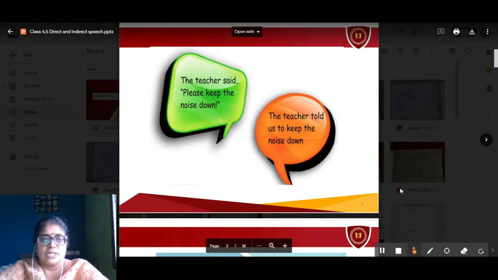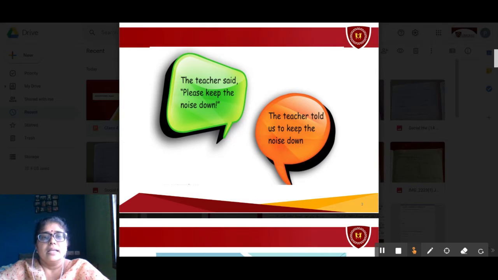Now look at this slide, children. In the first bubble, you can see here, the teacher said, "Please keep the noise down." What is that? Yes, the teacher said, "Please keep the noise down." And in the next bubble, you can see the same sentence, without the actual meaning being changed. We can see here, the teacher told us to keep the noise down.